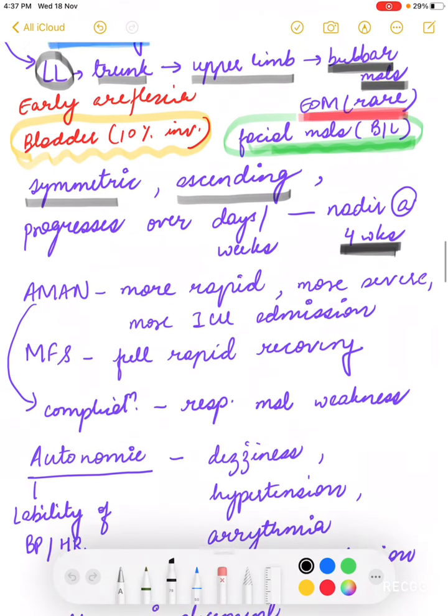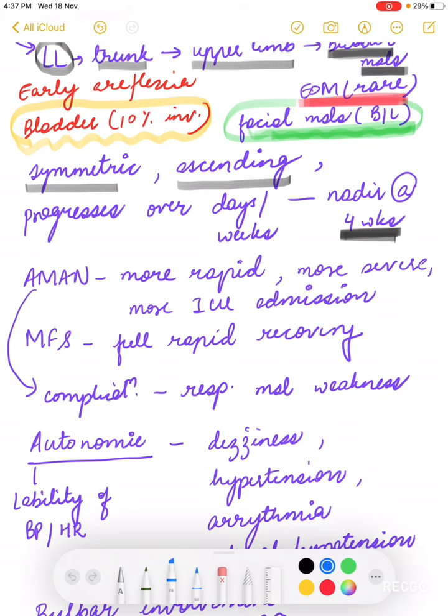Now I talked about two patterns. One is the AMAN pattern and one is the AIDP pattern. As I told earlier, the AMAN pattern is more rapid, more severe, and is associated with more ICU admissions. How to remember that AMAN is more severe? AMAN involves your axon. Once there is axonal damage, there is no regeneration. But if there is demyelination, remyelination can occur and the prognosis will be better. But once your nerve is damaged, your prognosis is poor. So this is how we can remember this.